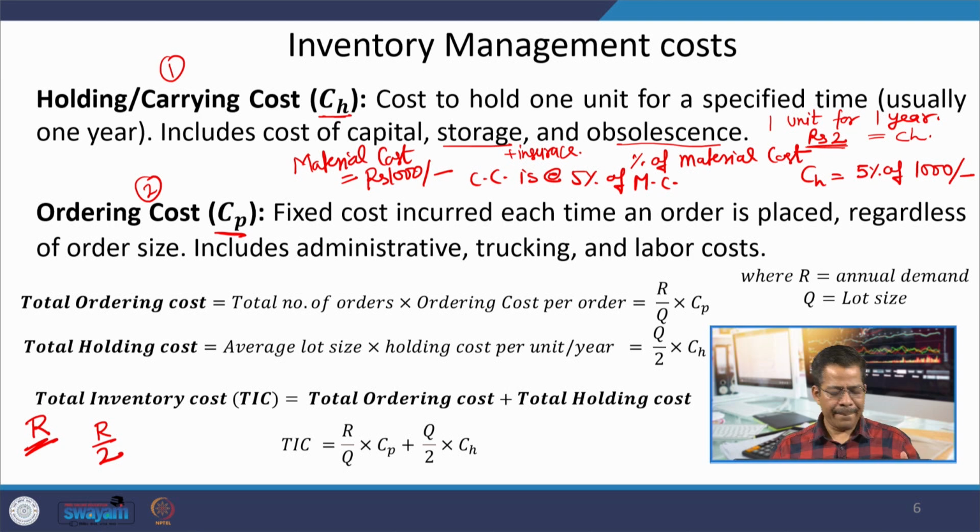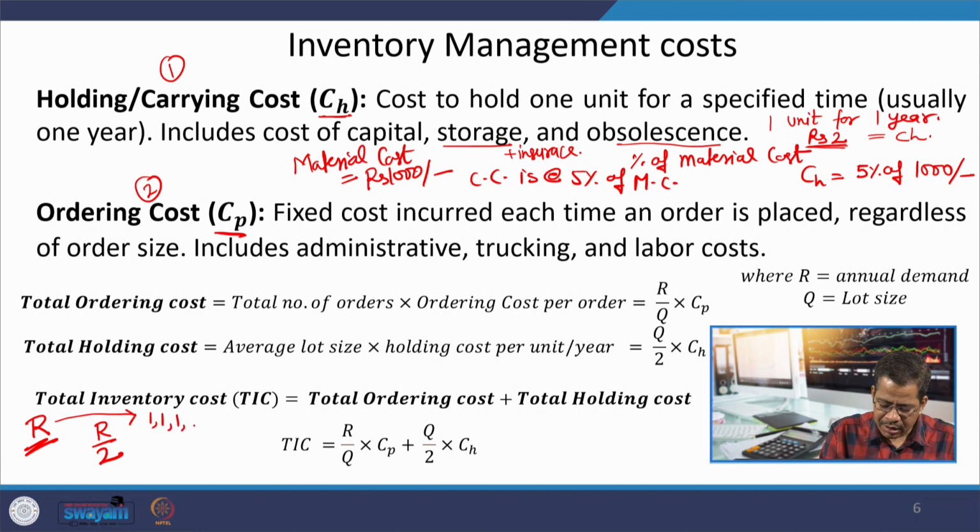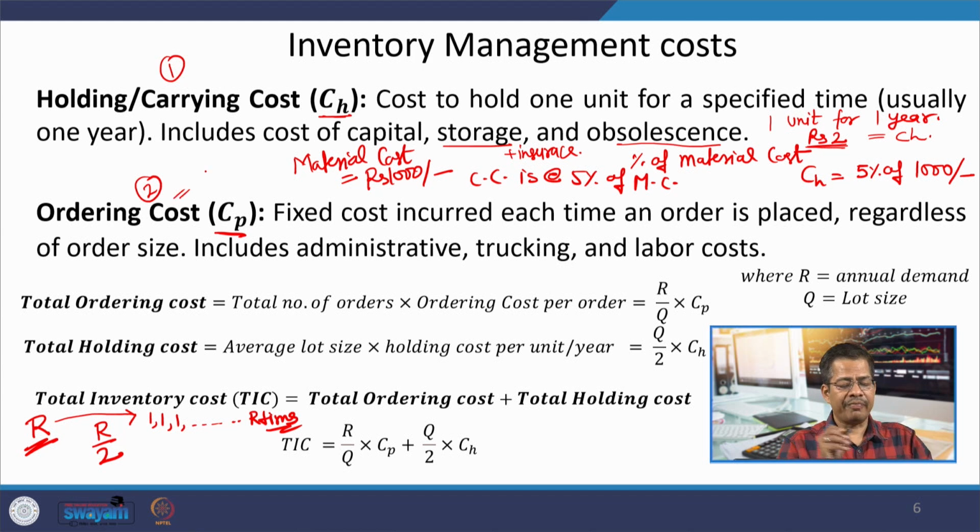On the other side, it is also possible that you may break this R into single units, up to R times. Now, in this case, every time one unit is coming, there is some cost associated with that also, that is ordering cost. So, we are trying to minimize the total cost, which is the sum of CH plus CP.